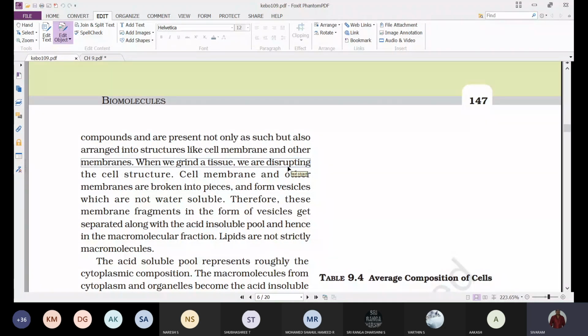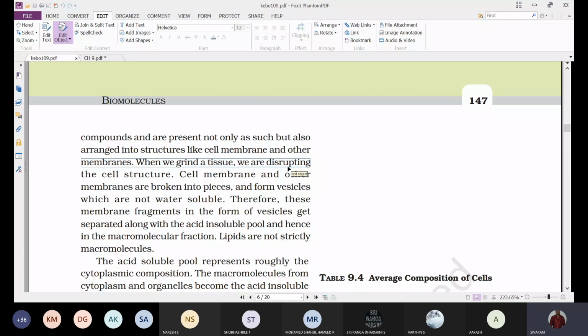So the lipids are not only present as free compounds in the cell, they are also associated with the cell membranes as structural components. Because of this, what happens when we grind a tissue?